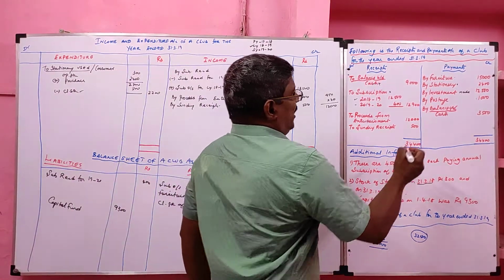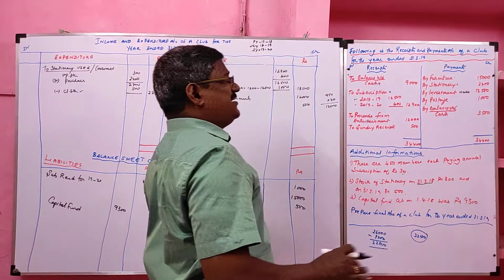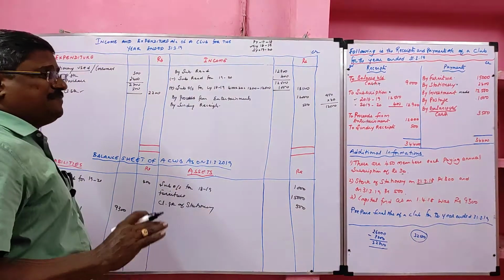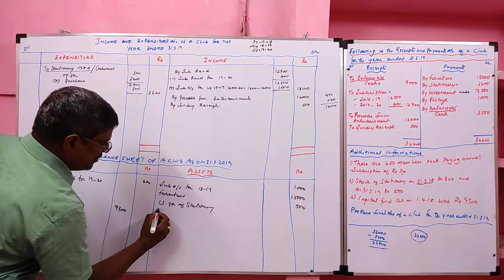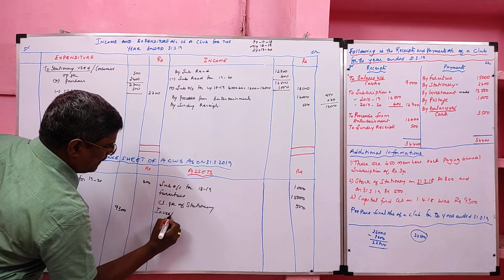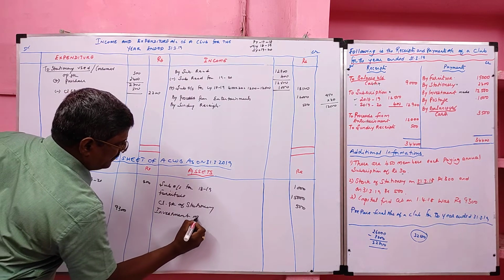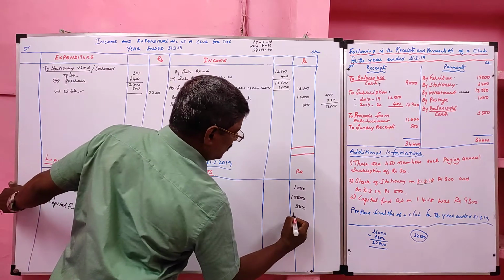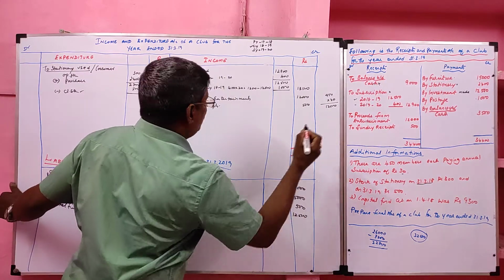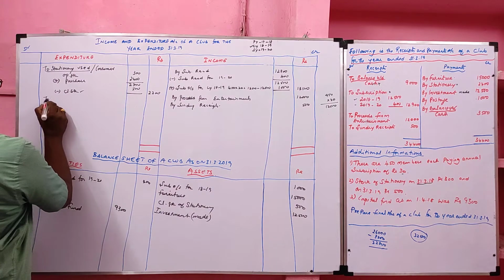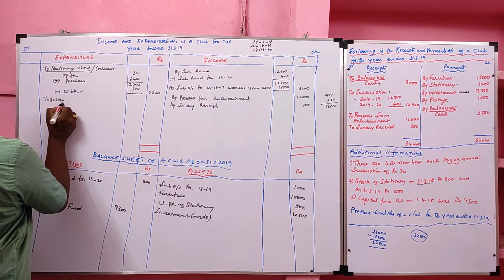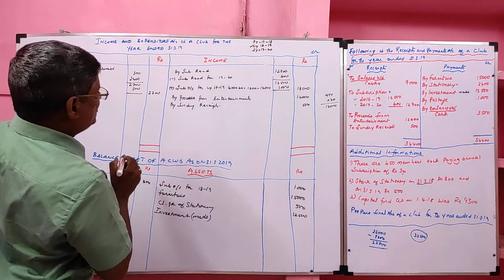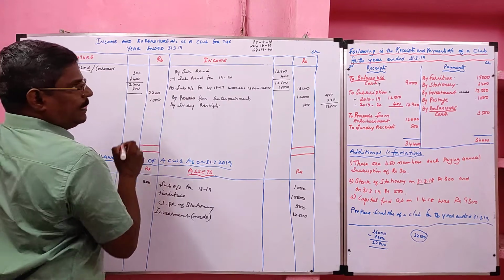Then investment made. Any fixed asset given on the payment side we should consider as purchased or made. Here investment made, bought during the year, value 12,500. Then postage is a revenue expense, value 1,000.